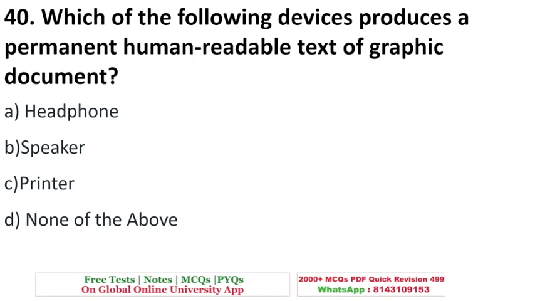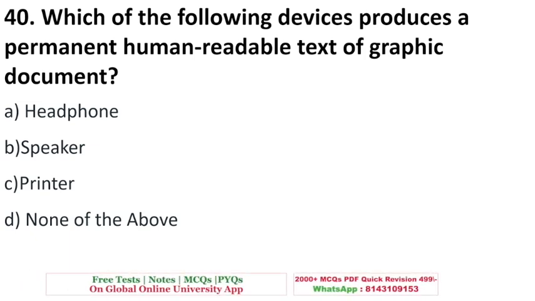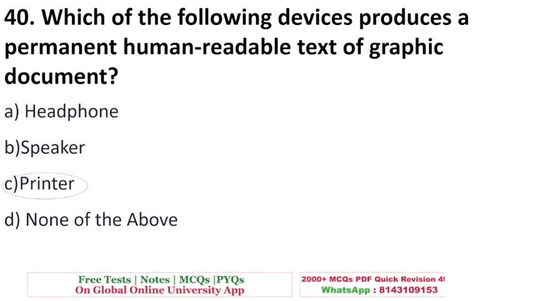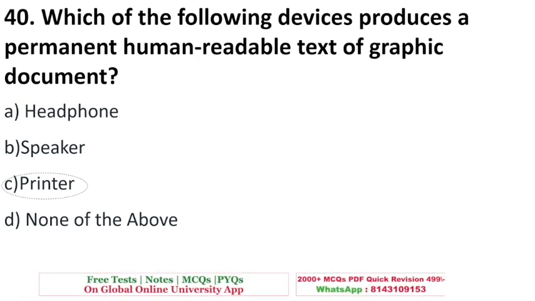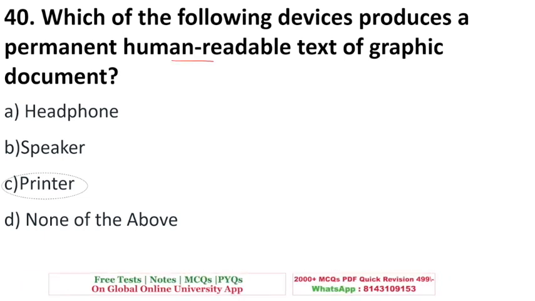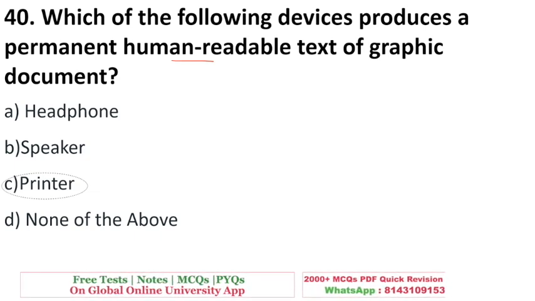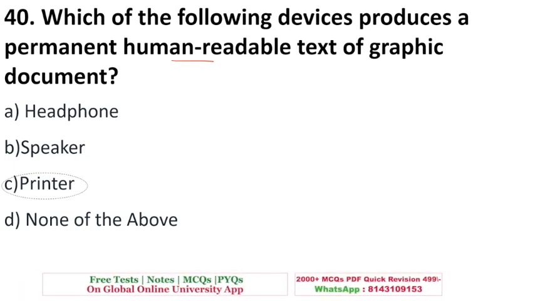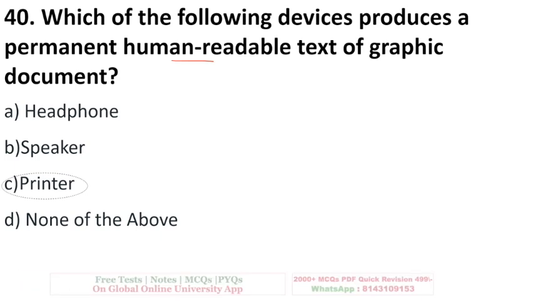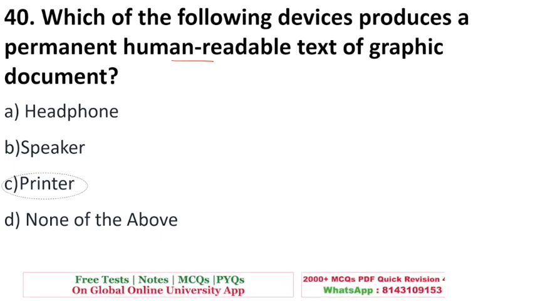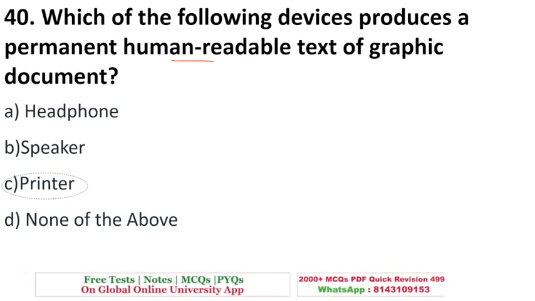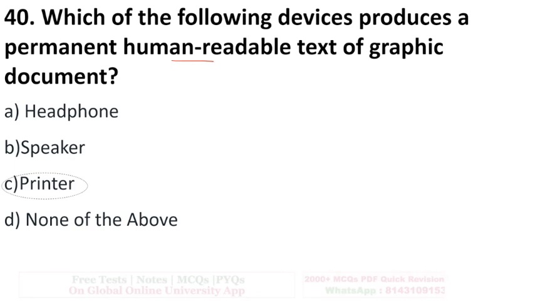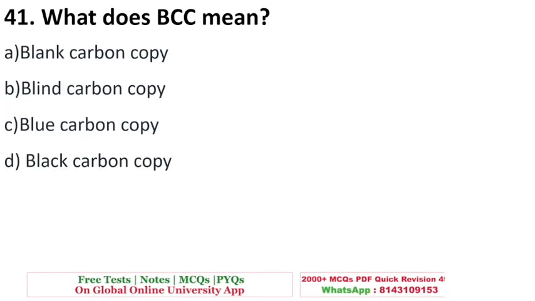Next is, which of the following devices produces a permanent human readable text or graphic document? The right answer to this question is option C, printer. See, human readable means that we can read. Text is the printed copy that comes out of a printer, and a graphical document could be an image or simple text. So the device that produces this hard copy of your document is called a printer. Headphone is an output device. Also, all these are output devices, but human readable text is generated by a printer.